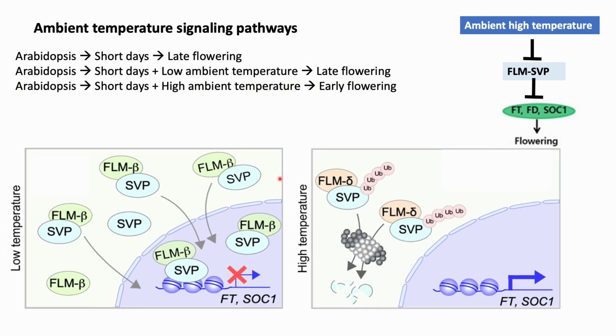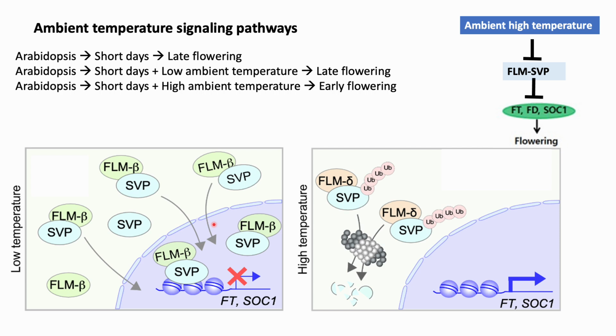The FLM locus generates two major splice variants, that is FLM beta and FLM delta, which exert opposite effects on flowering. SVP preferentially binds to FLM beta at low ambient temperature. This brings about nuclear translocation of SVP, where it represses FT expression and delays flowering. The nuclear localization of SVP decreases as temperature increases.